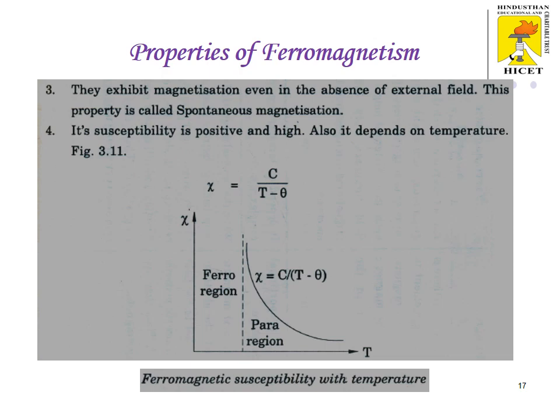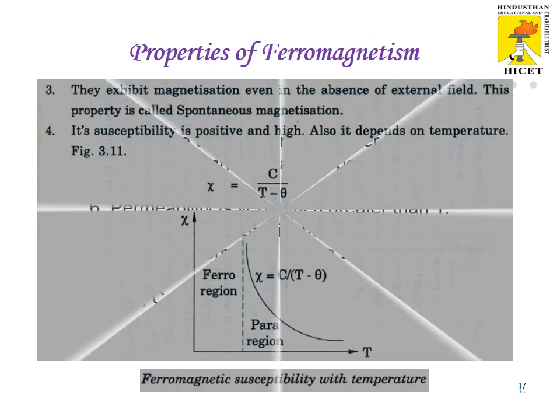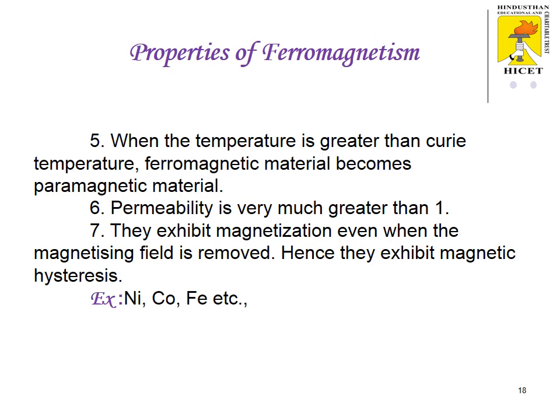Fourth property, its susceptibility is positive and high. Also, it depends on temperature. So, chi is equal to C by T minus theta. This equation represents the Curie law of ferromagnetism. Fifth property, when the temperature is greater than Curie temperature, ferromagnetic material becomes paramagnetic material.